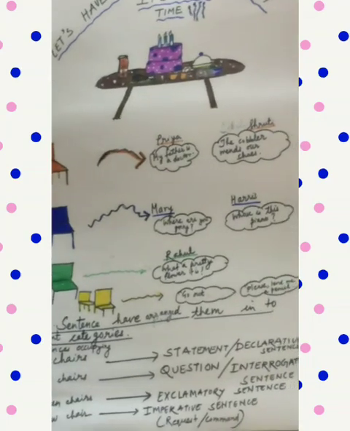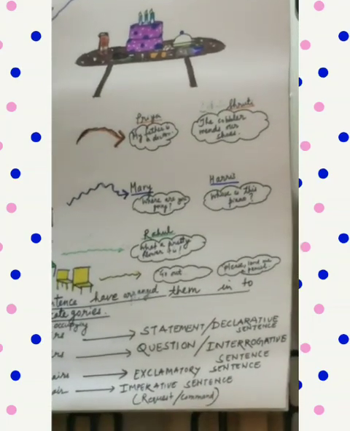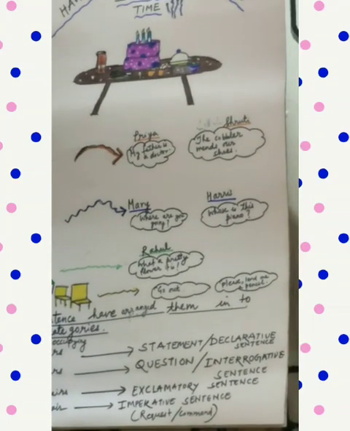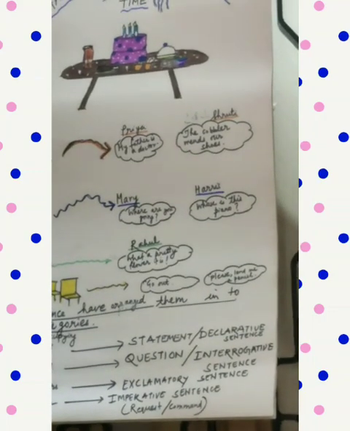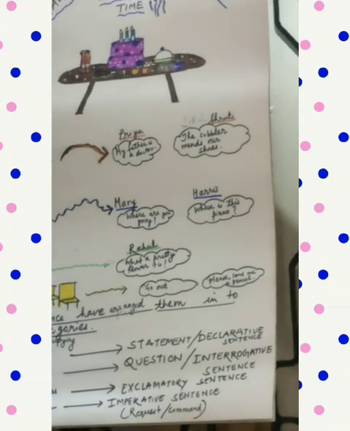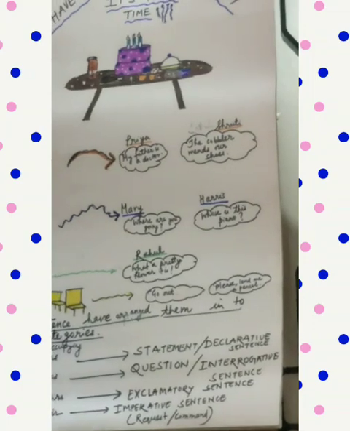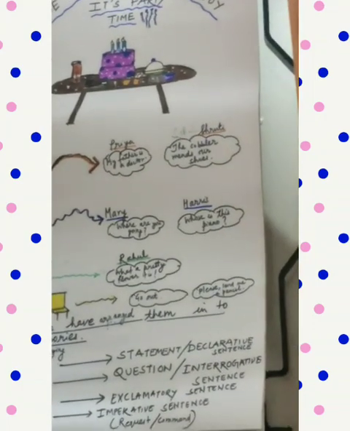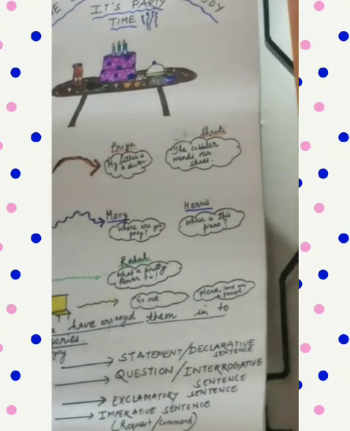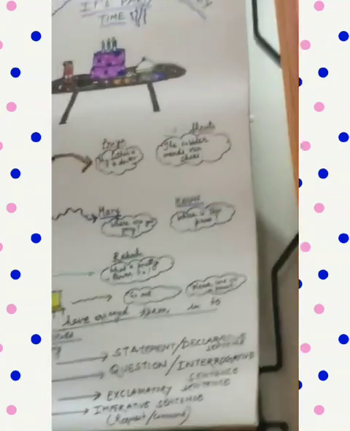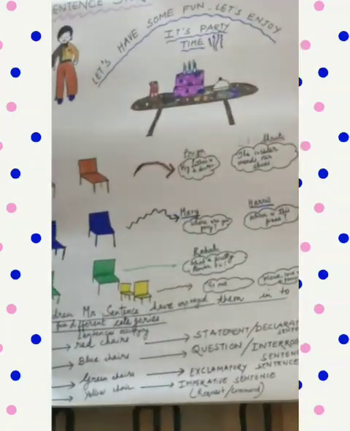You know why? Because see the first sentence, go out, which means somebody is giving an order. Okay. The next one is, please lend me a pencil. That means you are requesting. These two kinds of sentences belong to a different category of sentence. That is why they occupied the yellow chairs.